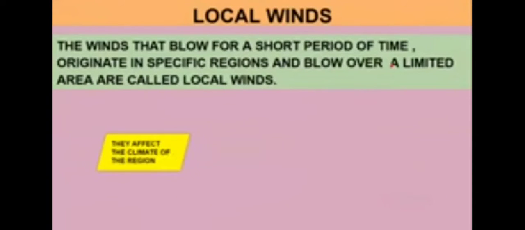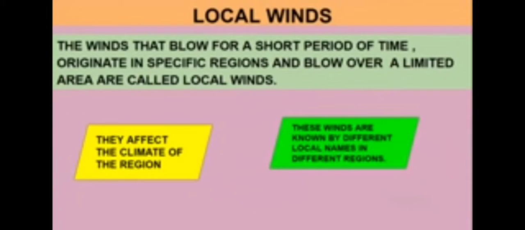Now, let us study the local winds. What are local winds? The winds that blow for a short period of time. That means they will not blow throughout the year, continuously, like the planetary winds. And one more thing, they will not blow everywhere. They originate in a specific region and blow over a limited area. That's why they are known as local winds.